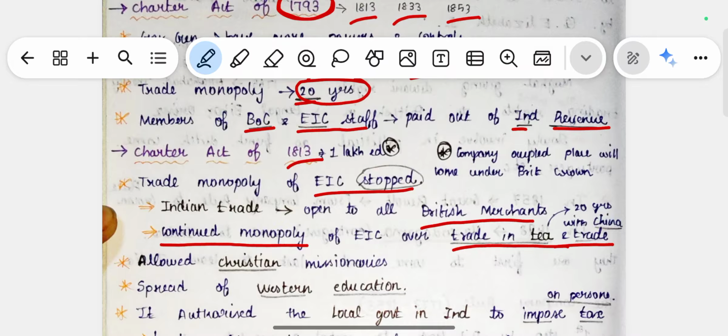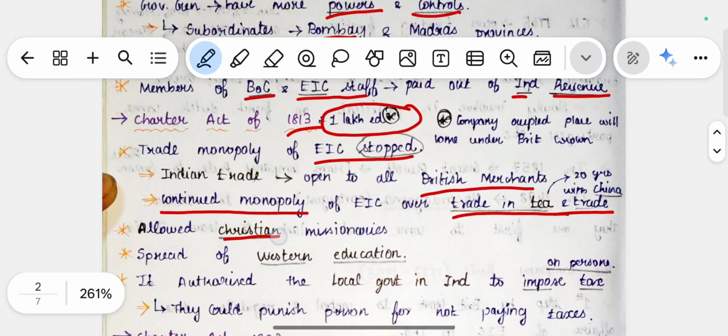For another 20 years, the East India Company had the monopoly. And for education, they provided 1 lakh rupees for improving education in India. They also allowed Christian missionaries to come to spread their religion. Likewise, the Christian missionaries were allowed in India, and they spread Western education, which is British education.